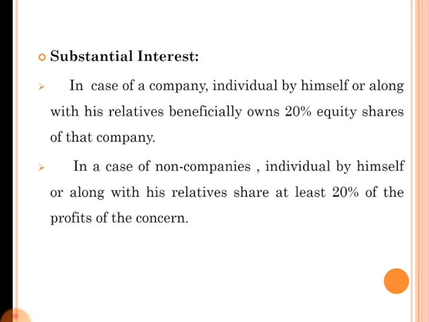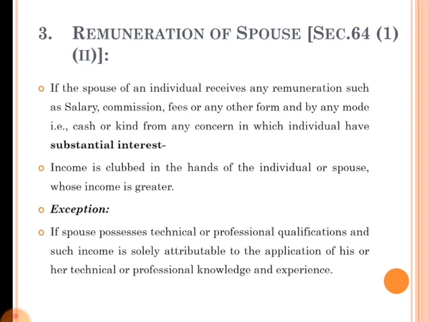Then only we can call him a person having substantial interest in that field. So, if the spouse of that kind of individual is receiving income in these modes, that is salary, commission, fee or any other form of income, that income is taxable in the hands of the individual who has substantial interest in that concern.